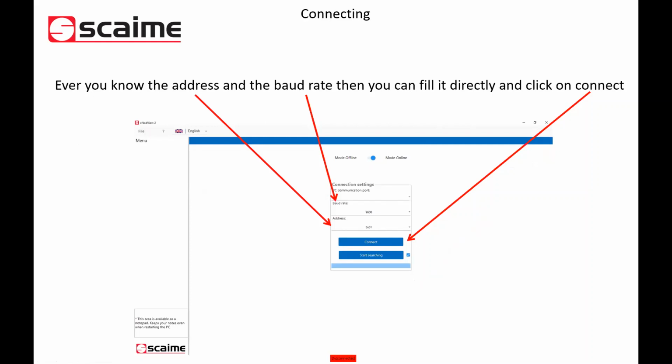Either you know this information and you can directly type it to connect to a specific device, or you do not know the baud rate and the address, and then you can launch an automatic detection that will display all available modules on the network. What is good to know for people who used InodeView1: now InodeView2 automatically detects the communication port on which the Inode is connected.